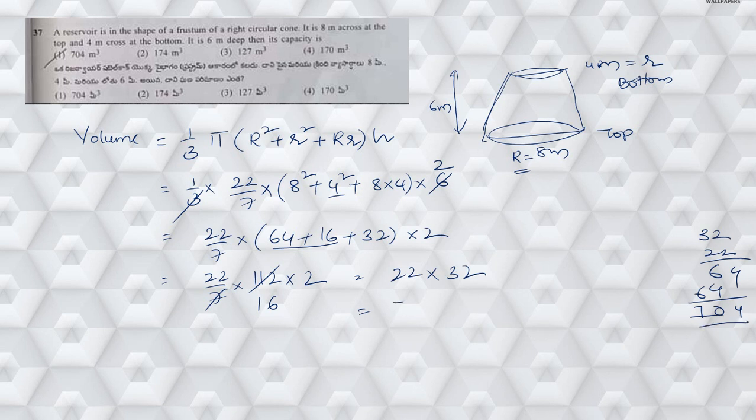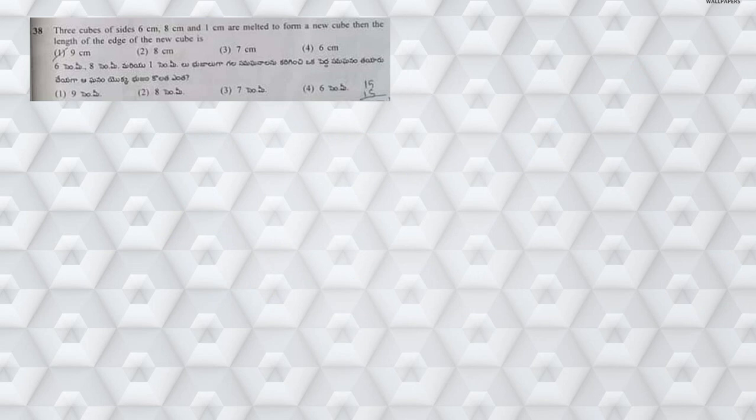So hence the answer is 704 meter cube. Since it is volume, it is meter cube. Hence the answer is 704 meter cube. Next, 38. Three cubes of sides 6 centimeters, 8 centimeters and 1 centimeter are melted to form a new cube.